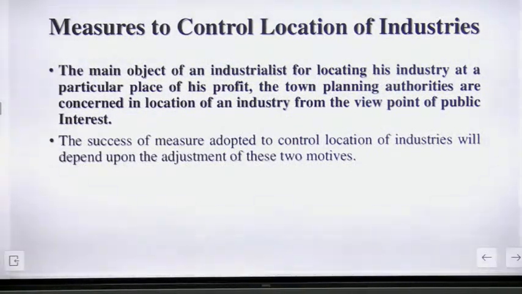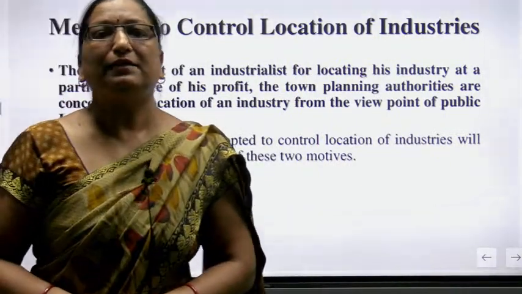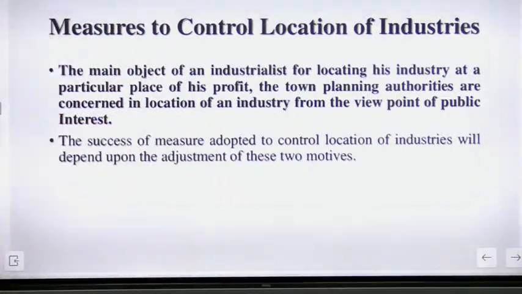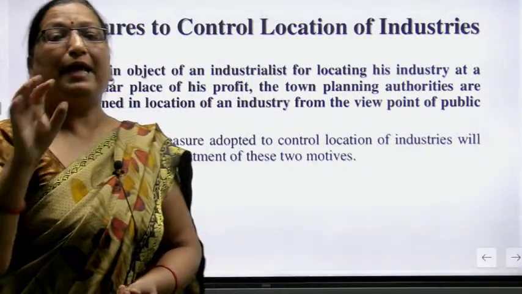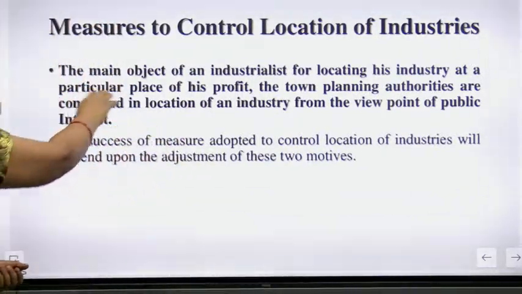Some measures to control the location of the industries. Here are some points on how we can control the location of the industries. The major object of an industrialist in locating his industry at a particular place is his profit. If I am an industrialist, I have to establish my industry in that place where I am getting the profit.